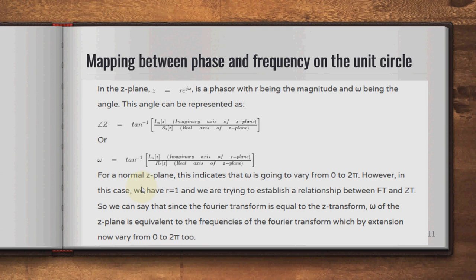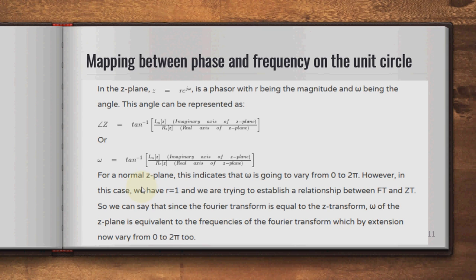Now, mapping between the pole phase and frequency on the unit circle. In the Z plane, z equals r into e raised to j omega is a phasor, with r being the magnitude and omega being the angle. This angle is represented by angle of z equal to tan inverse of the imaginary part divided by the real part, that is, tan inverse of the imaginary axis of the Z plane divided by the real axis of the Z plane, and omega is equal to that same tan inverse.